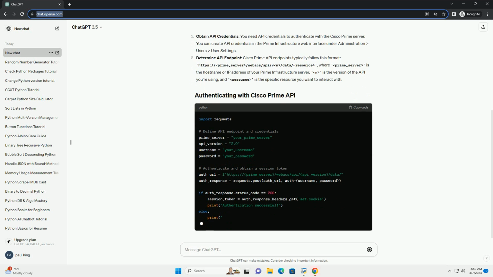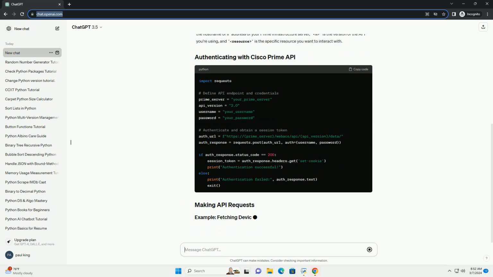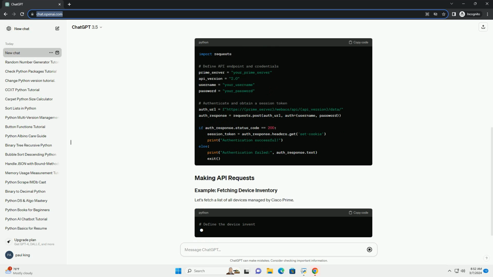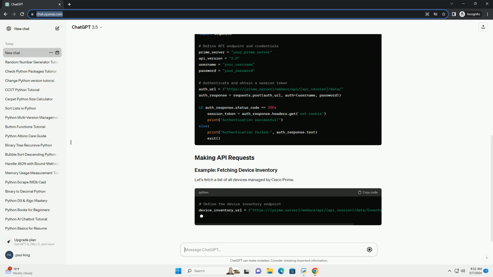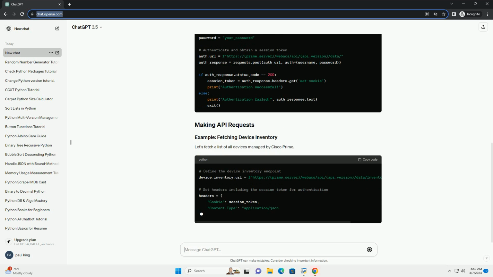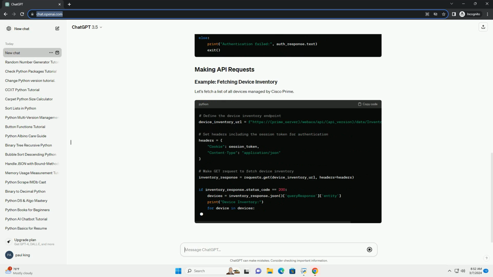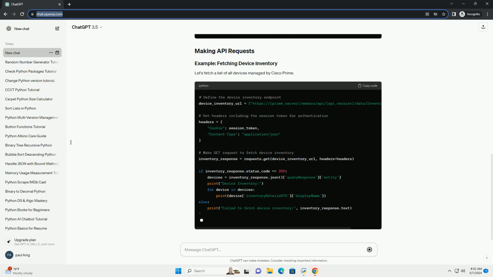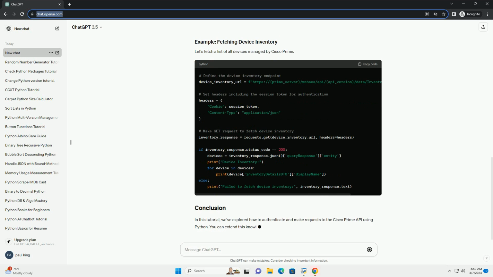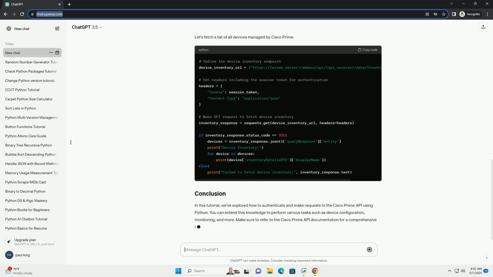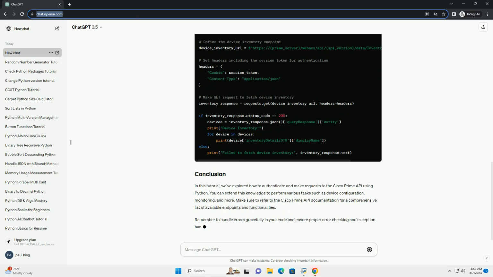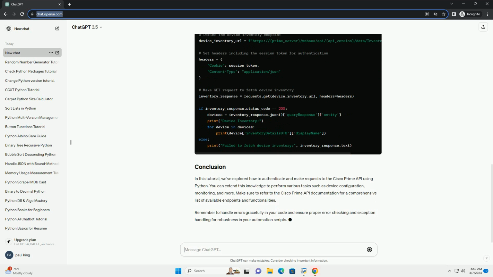Determine the API endpoint. Cisco Prime API endpoints typically follow this format: https://prime_server/webacs/api/vN/data/resource, where prime_server is the host name or IP address of your Prime Infrastructure server, N is the version of the API you're using, and resource is the specific resource you want to interact with.